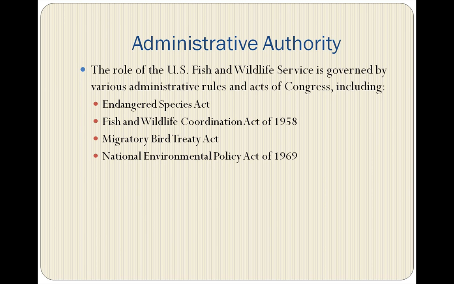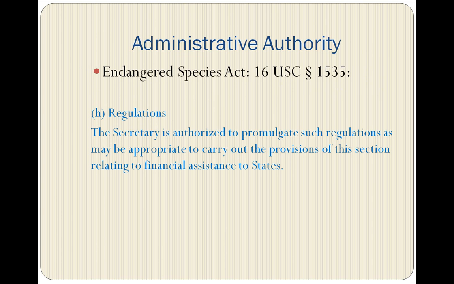For example, the U.S. Fish and Wildlife Service is governed by various administrative rules and acts of Congress, including the Endangered Species Act, the Fish and Wildlife Coordination Act of 1958, the Migratory Bird Treaty Act, and the National Environmental Policy Act of 1969. As an example of an enabling statute, Title 16, Section 1535 of the U.S. Code, part of the Endangered Species Act, authorizes the Secretary of the Interior to promulgate regulations necessary to the administration of this act.